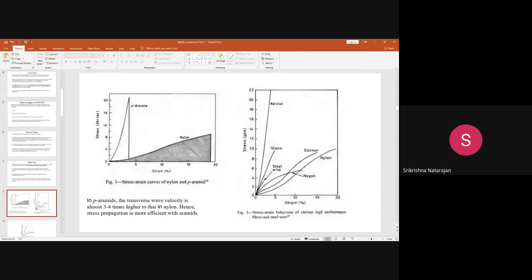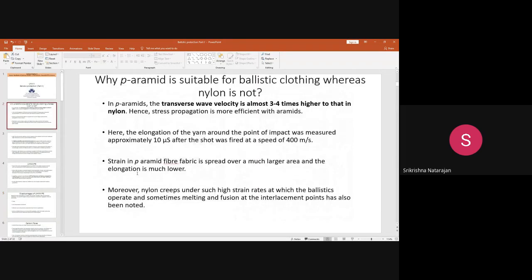Okay, that is the area under the curve. The force required to break the specimen was much higher when compared with the conventional fibers. However, it was found that nylon was not that effective when compared with high performance fibers like aramid.